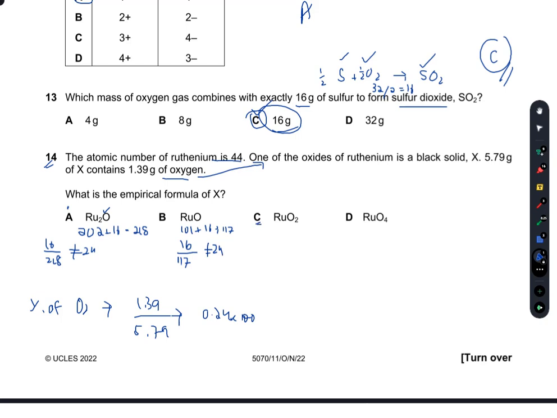In C, RuO2, there is 101 plus 32, so that is 133, sorry, I had taken 24 here. I should have taken 32 here. So 32 over 133, 32 divided by 133.